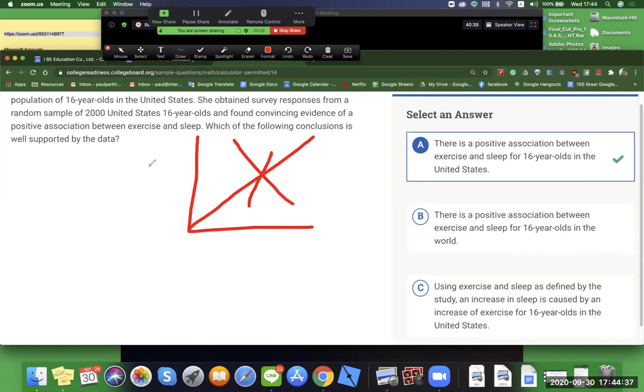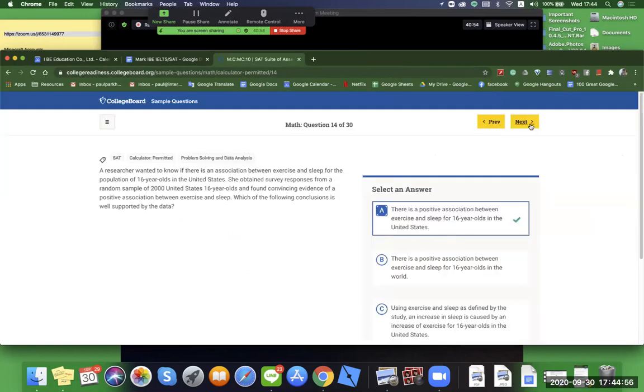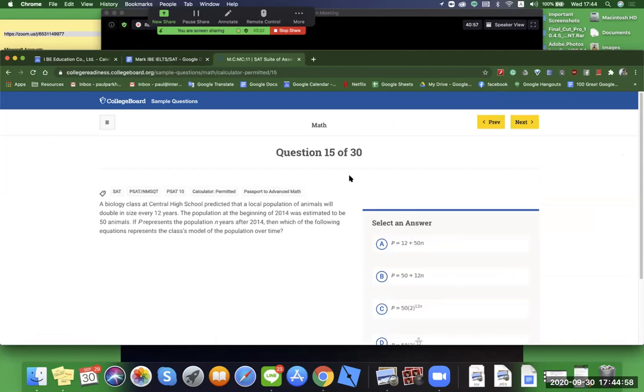We can't necessarily assume. Have you ever heard that idiom before? Don't be an ass and assume. Okay, PG-13. Okay, moving on. Looking good. This is kind of fun, even though we're studying math, huh?